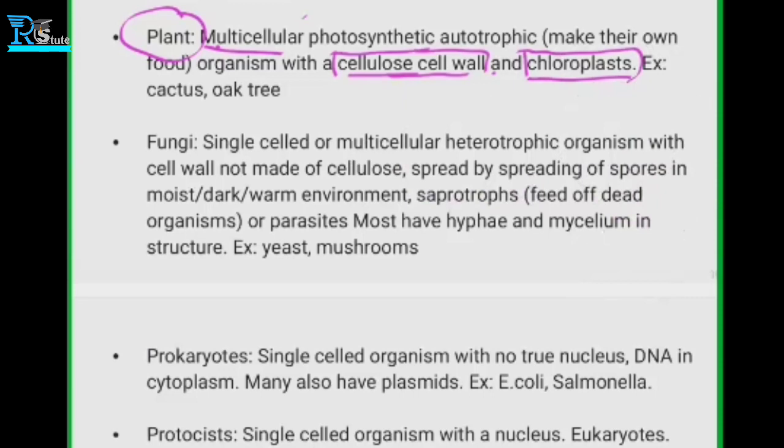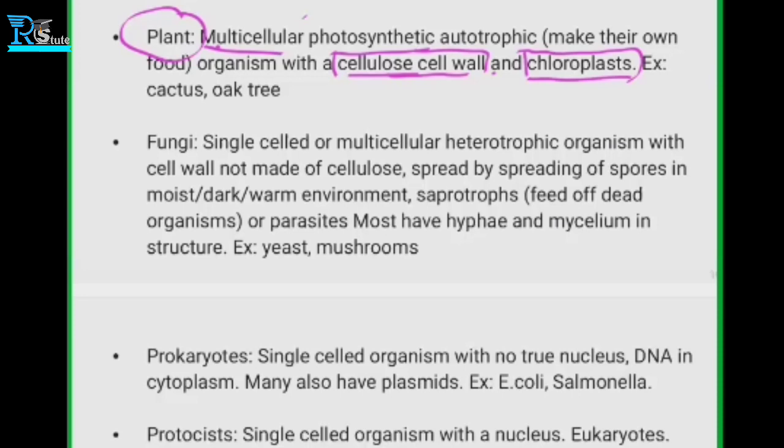Fungi, single-celled or multicellular heterotrophic organisms with cell wall not made of cellulose, spread by spreading of spores in moist, dark, warm environments. Saprotrophs feed off dead organisms or parasites. Most have hyphae and mycelium in structure, and examples are yeast and mushrooms.